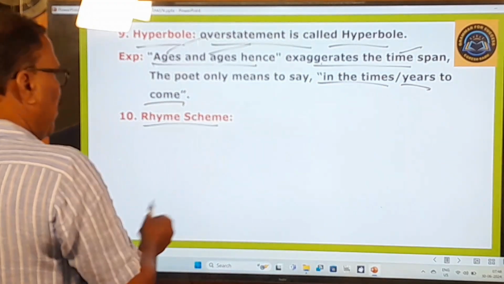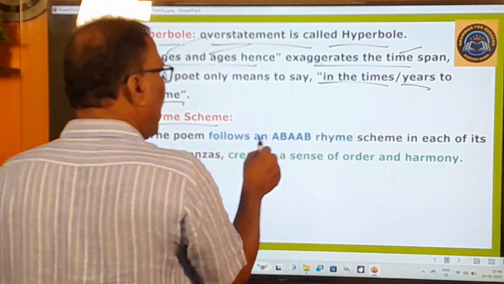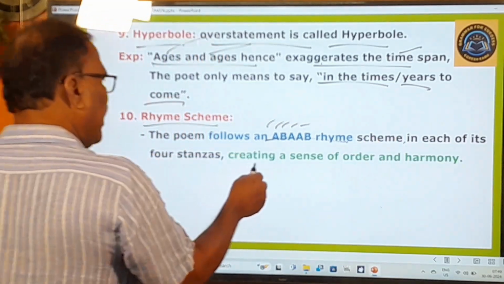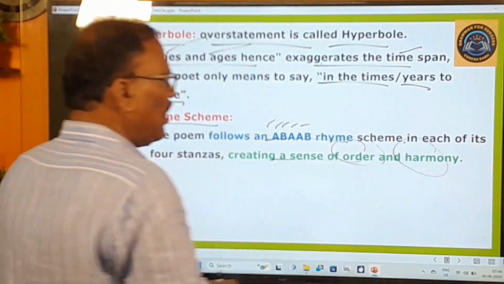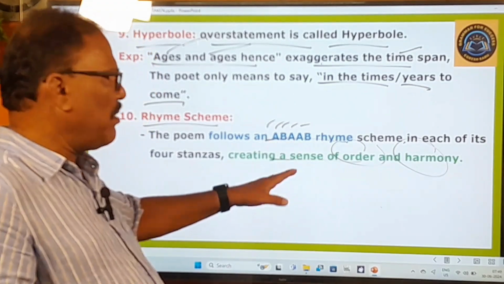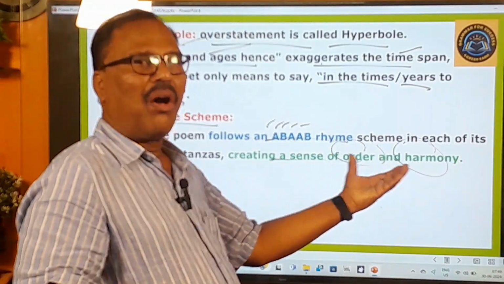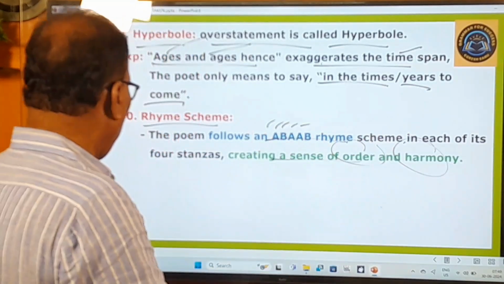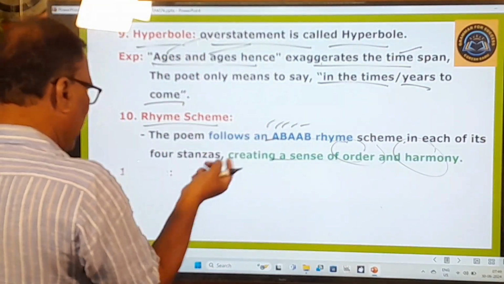And rhyme scheme, what is the rhyme scheme used here? The poem follows an AB, AB, AAB rhyme scheme, creating a sense of order and harmony. So since this rhyme scheme is used in this poem, you can find some kind of order in the poem, harmony in the poem, beauty in the poem, music in the poem, right? And that is the rhyme scheme. You can find it in the stanzas.